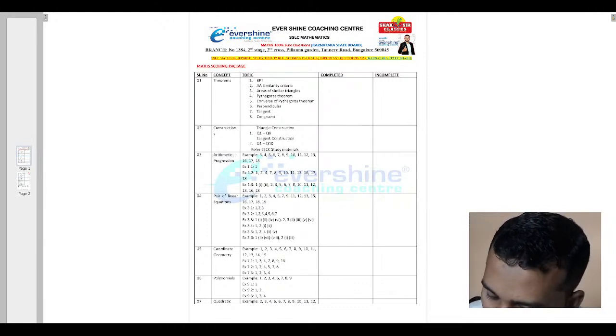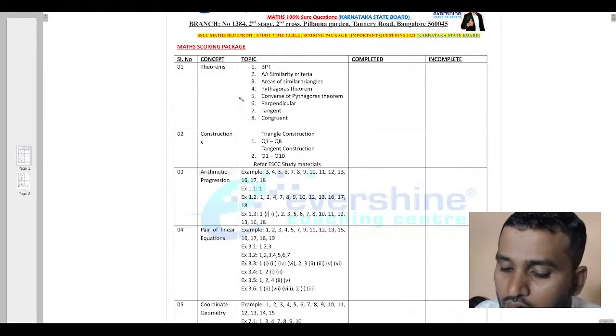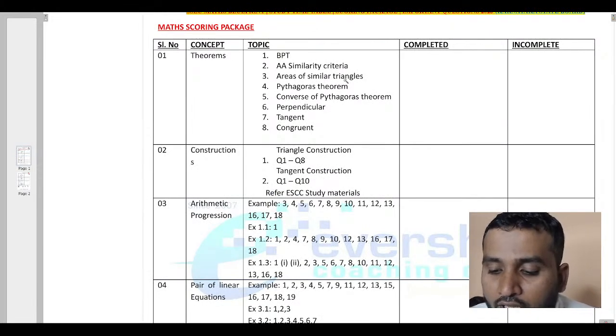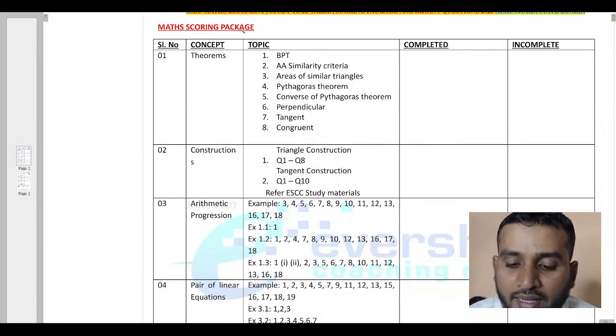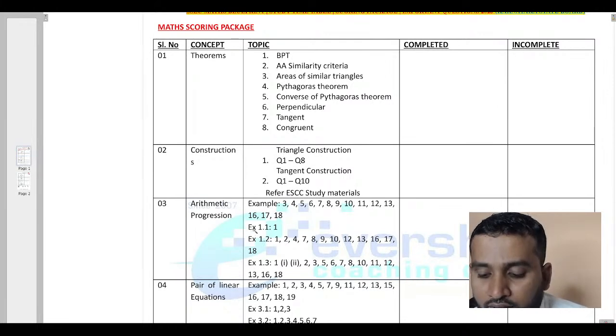Now, as you can see here, the next slide is this again theorem, BPT, similarity criteria, areas of triangles. This is scoring package, math scoring package, constructions. You can follow the SSLC study material, arithmetic progression, example. These all problems you need to solve. Exercise, see example 3, 4, 5, 6, 7, 8, 9, 10, 11, 12, 13, 16, 17, 18.